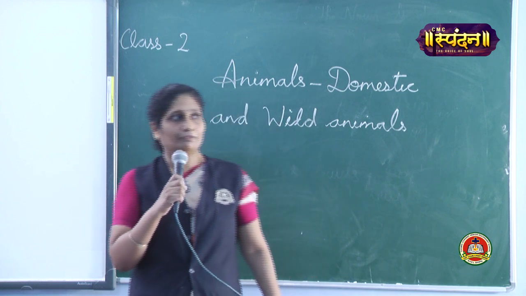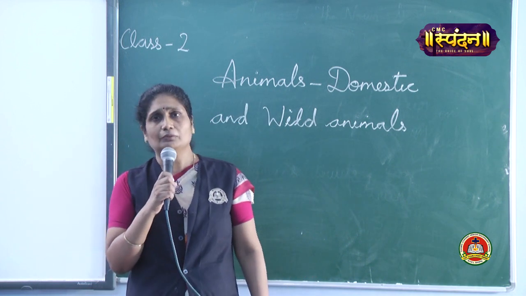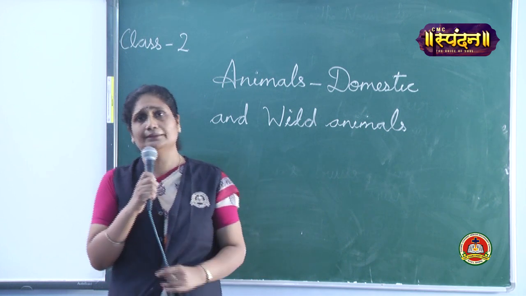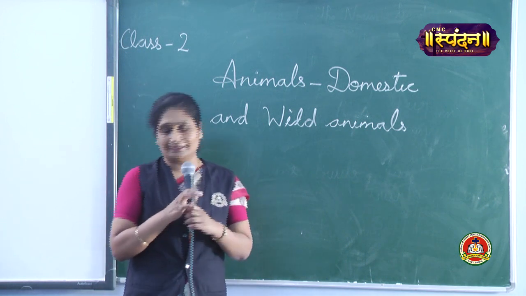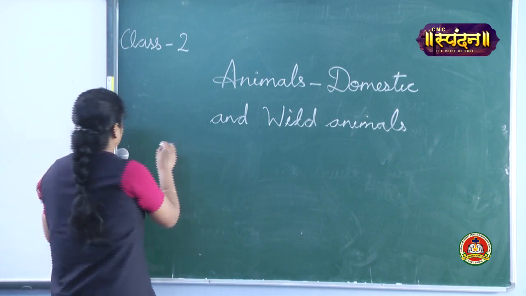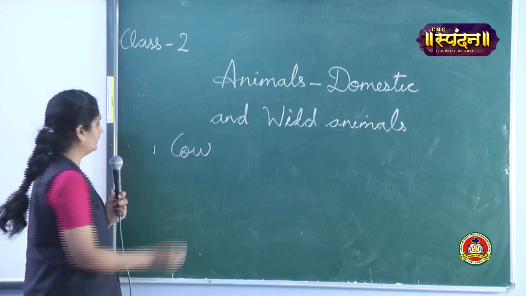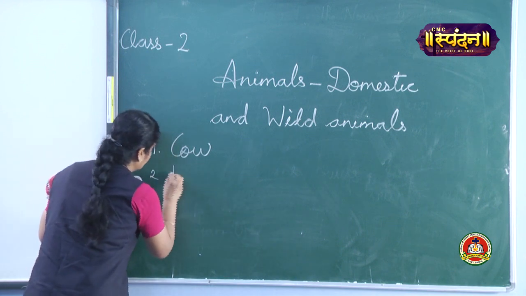Tell me, children, before I start, what are the animals you can see around your house, around your school? Tell me. Yes, number 1, cow, very good. Dog.